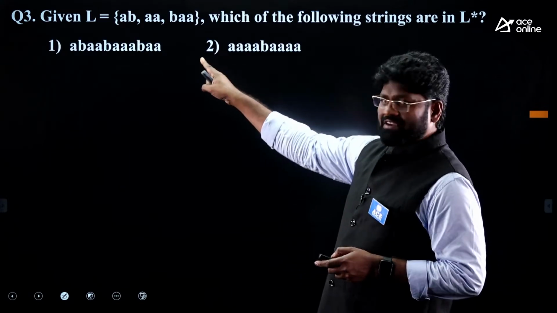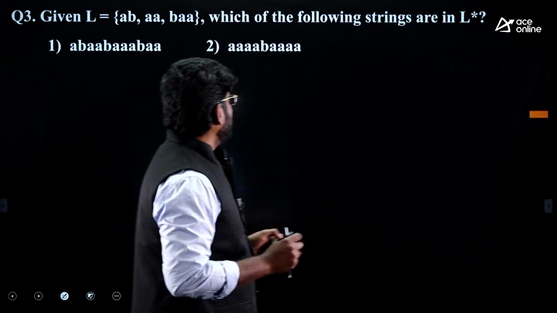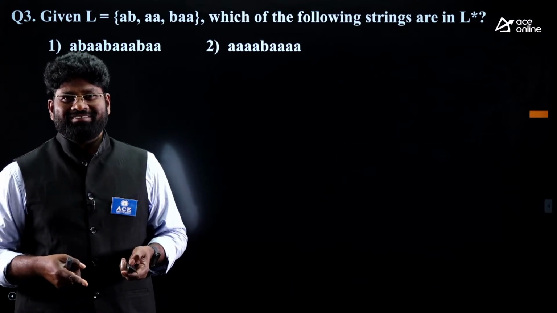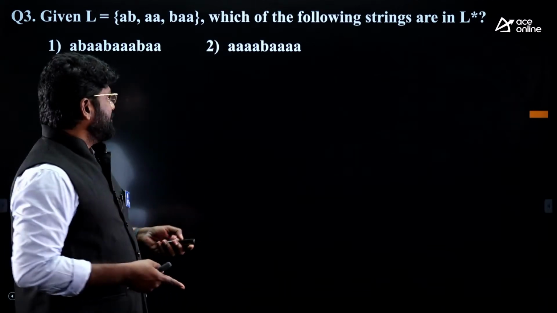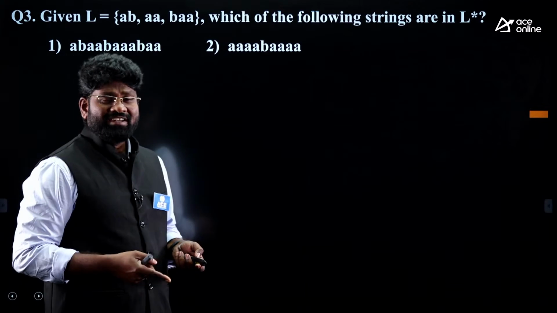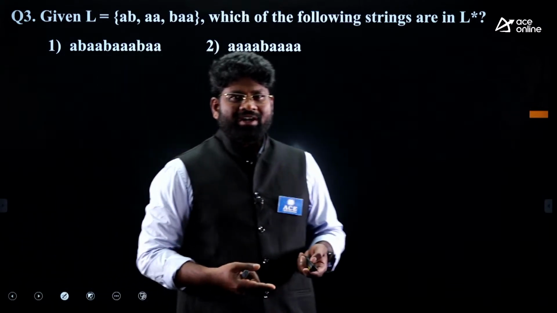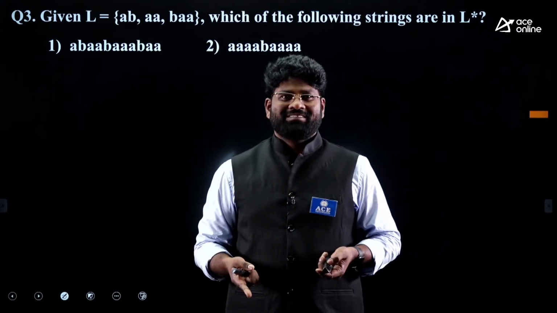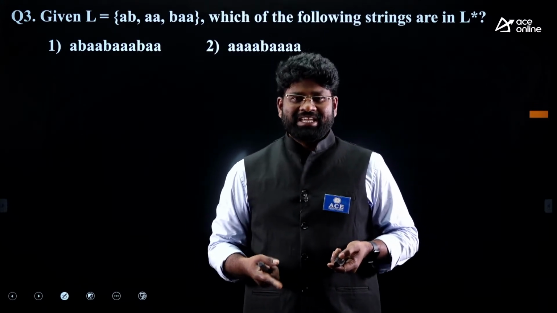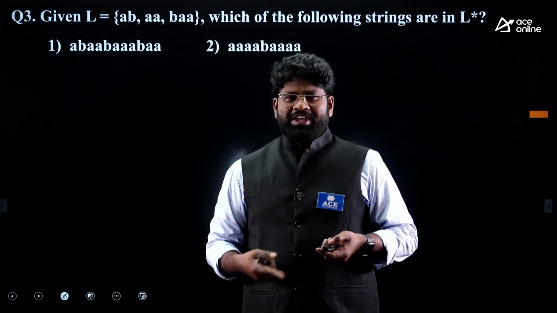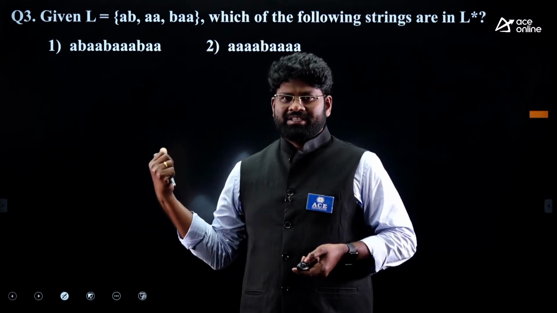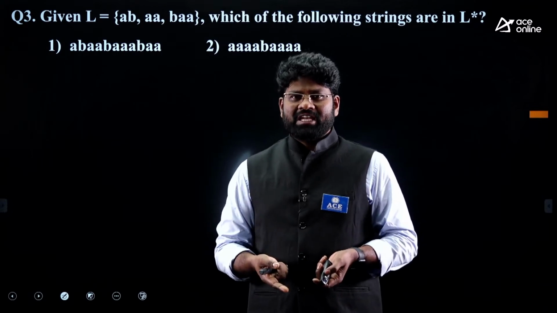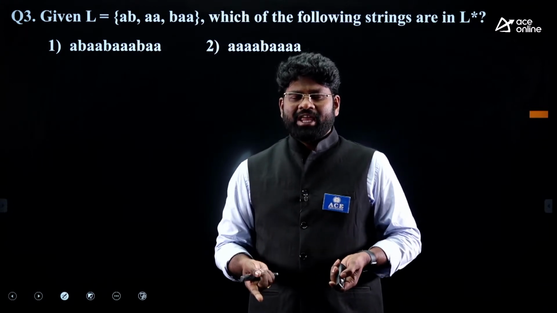Problem statement: you have a language L and you are looking for which of the following strings are in L star. Which of the following strings are in L star? What is L star? L star represents the Kleene closure operation of L. So when you do the Kleene closure for this set L, what strings can you have in L star, and what strings can you not have in L star?